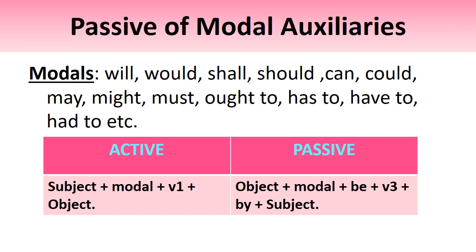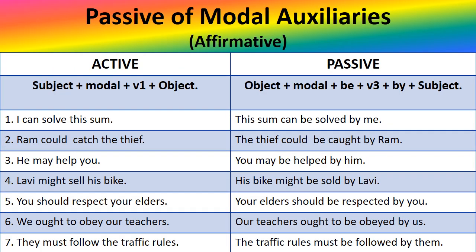Now, what is the rule to convert these into passive voice? The rule is, in active, subject plus modal plus first form of verb plus object. In passive, object is shifted to the place of subject plus modal verb plus be plus third form of verb plus by plus subject. Now here, let us see how to convert affirmative sentences into passive. So, rule we have already discussed. Let us see some examples.